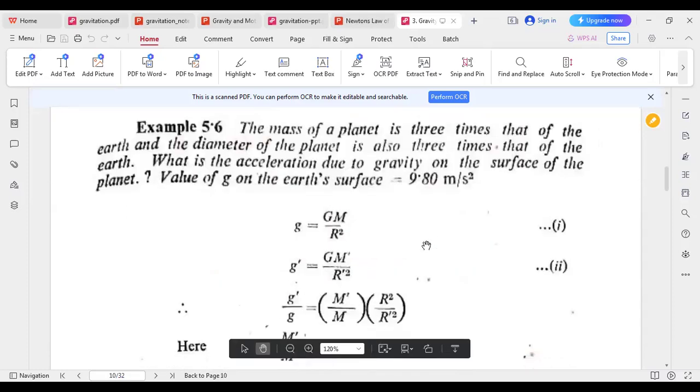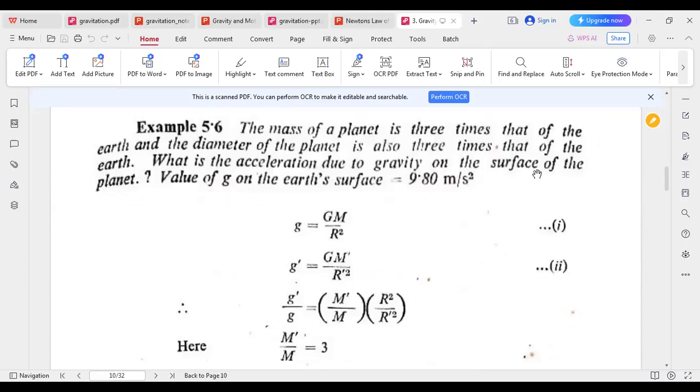The mass of the planet is 3 times that of the Earth, and the diameter of the planet is also 3 times that of the Earth. What is the acceleration due to gravity on the surface of the planet? The value of g on the Earth's surface is 9.8.